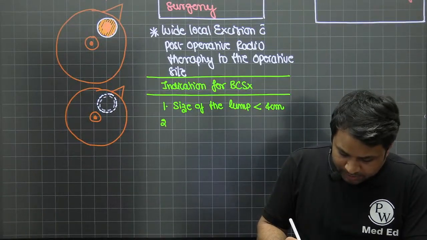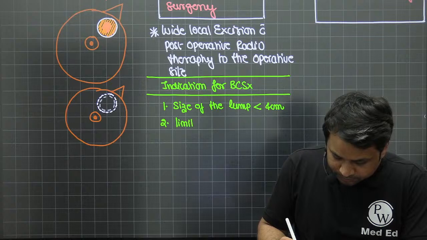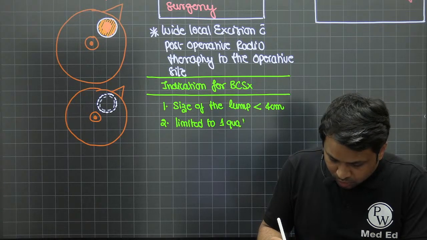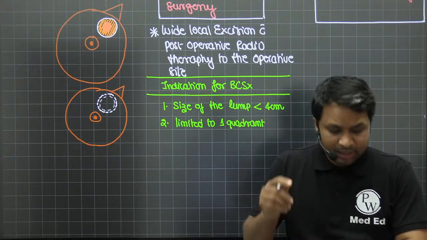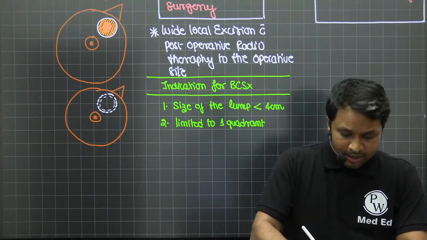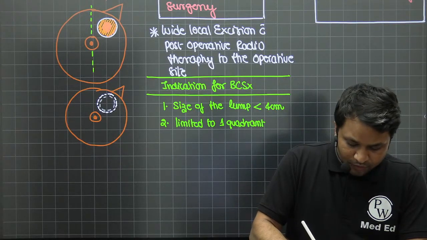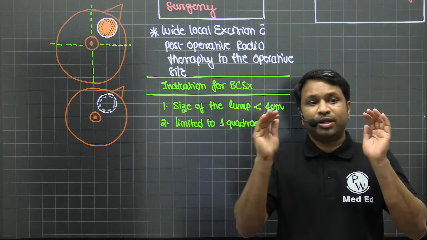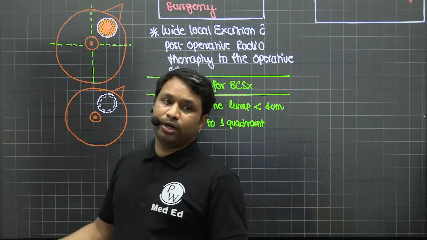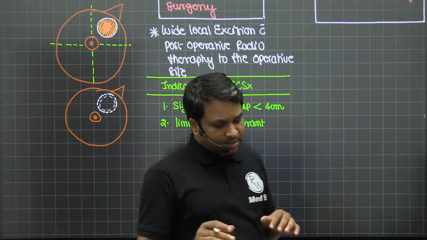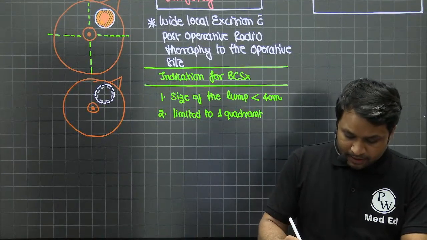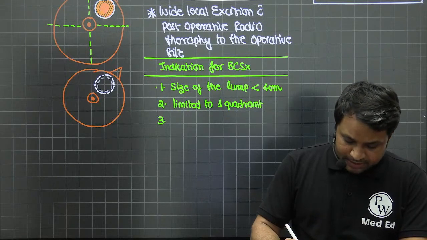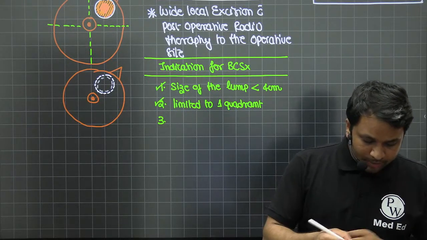It should be limited to one quadrant. That means the lesion should be in one particular quadrant. When you divide the breast into 4 different quadrants, as we have done yesterday, a lesion should not cross a quadrant. It should be limited to one particular quadrant, right? So the size less than 4 centimeters, and it should be limited to one particular quadrant.